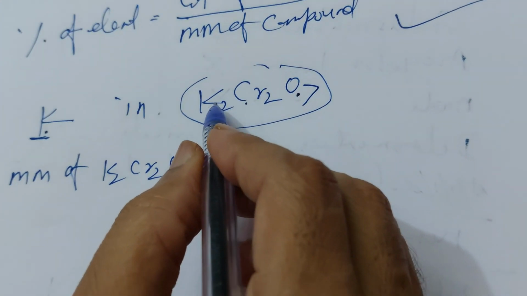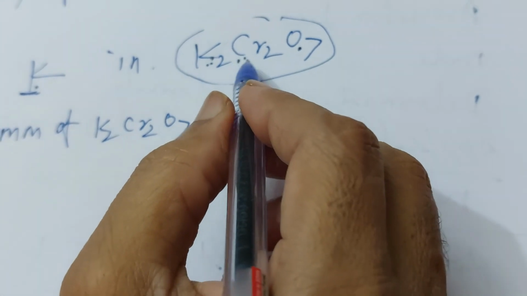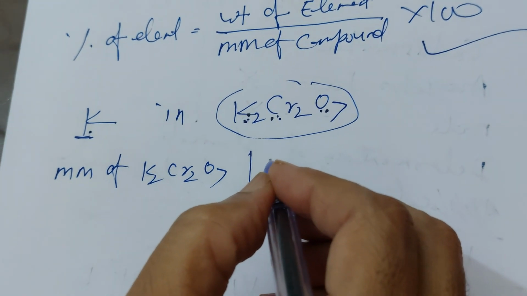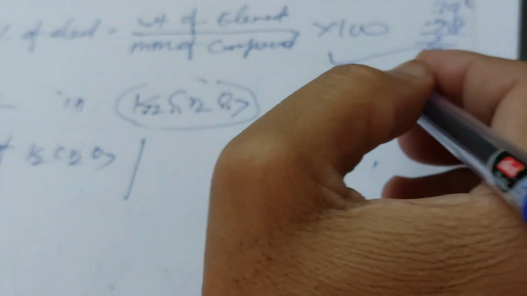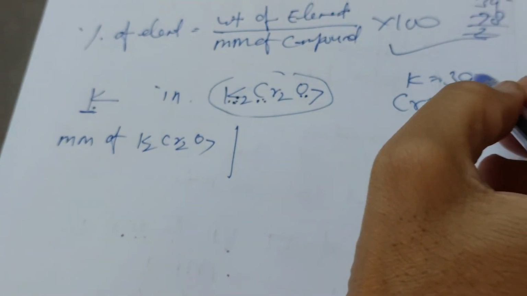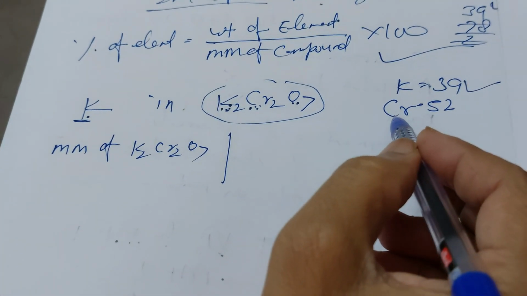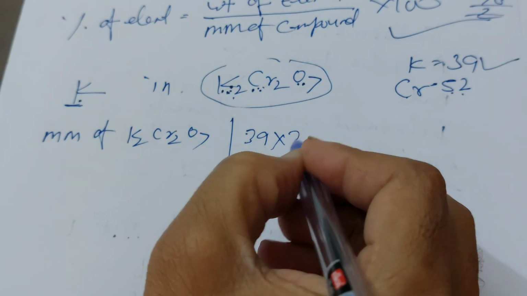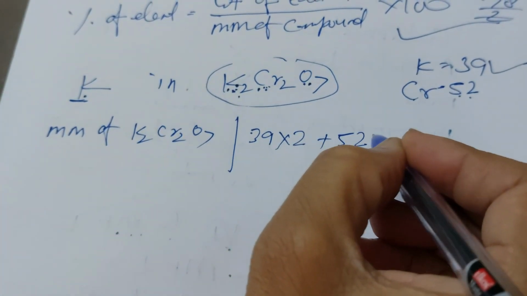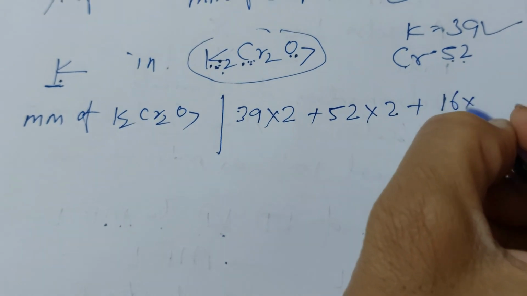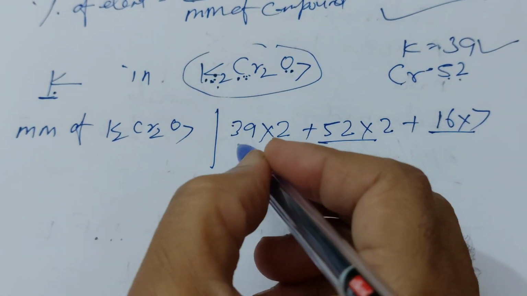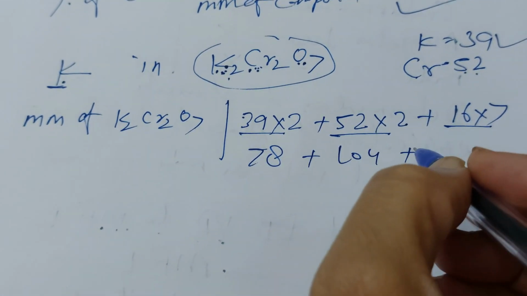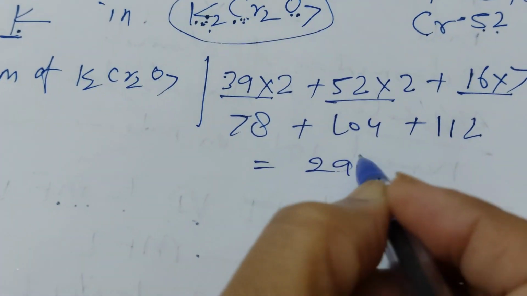The atomic mass of potassium is 39 and the atomic mass of chromium is 52. So potassium 39 into 2, plus chromium 52 into 2, plus oxygen 16 into 7. That is 78, 104 and 112, which is equal to 294.